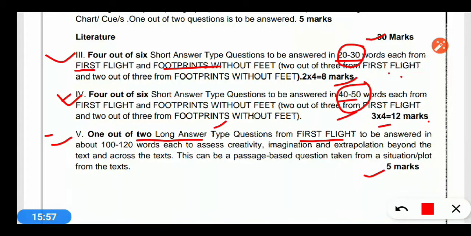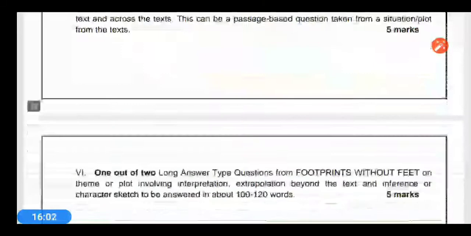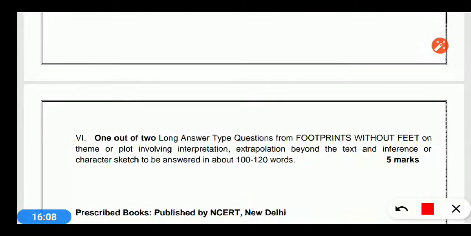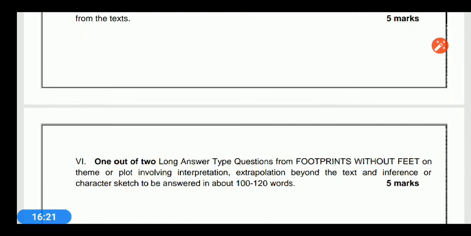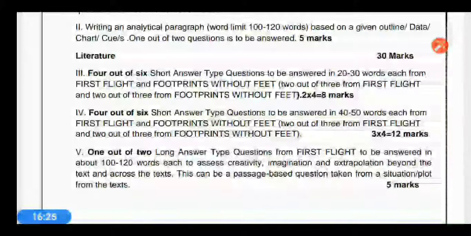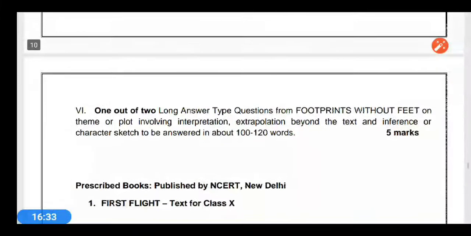And the last one, question number 5, is the long answer type question asked from the First Flight book. It is a 5 marks question, again that global question. Similarly, a 5 marks question will be asked from Footprints Without Feet. So 2 long answer type questions will be asked, one from First Flight and one from Footprints Without Feet. Here you can see 4 questions in question 3 and question 4, 1 question from question 5, and question 6 will be 1 question. Here we have to attempt.